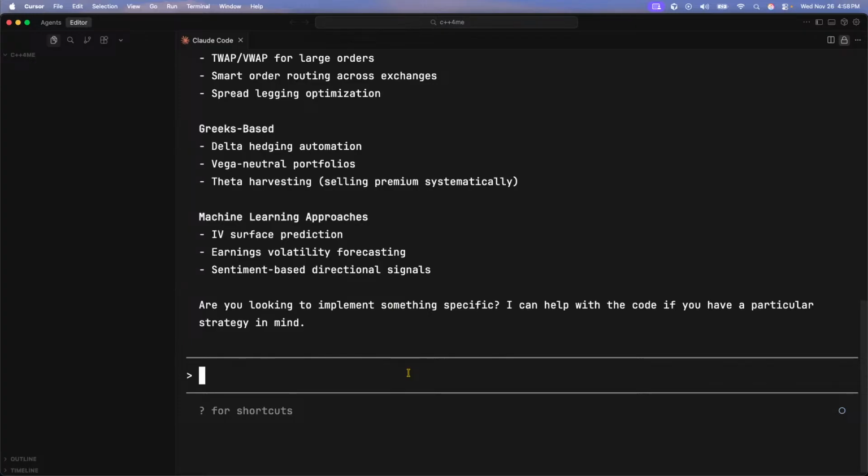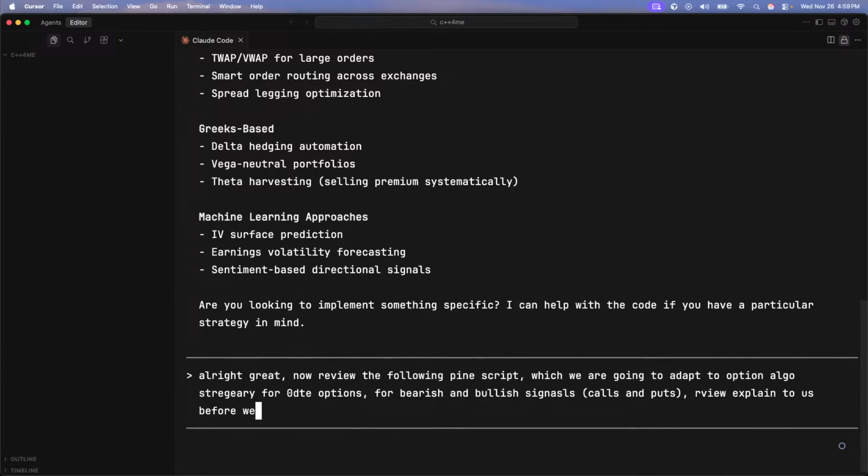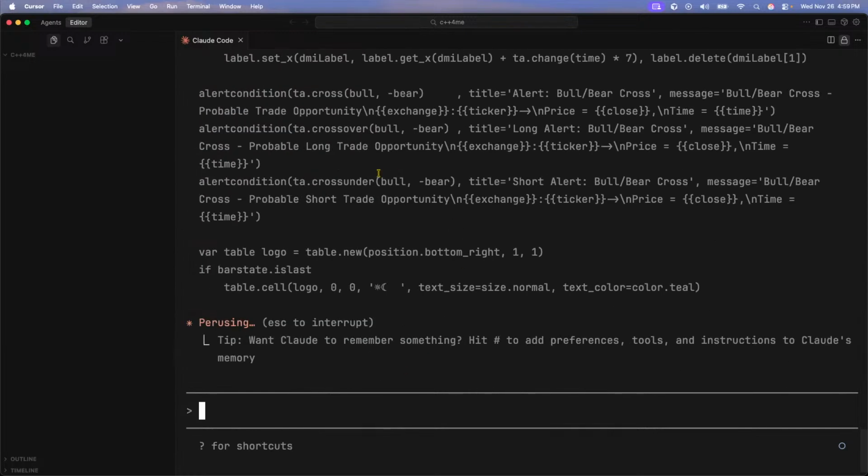So now what I want to say is, all right, great. Now review the following Pine script, which we are going to adapt to an option algo strategy for zero DTE options that expire the same day, for bearish and bullish signals, calls, and puts. Review, explain to us before we begin the work. Beautiful.